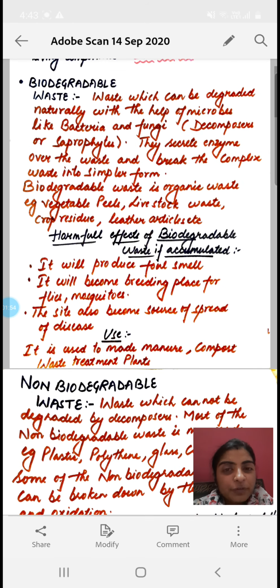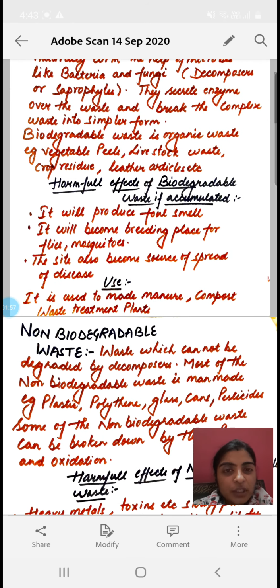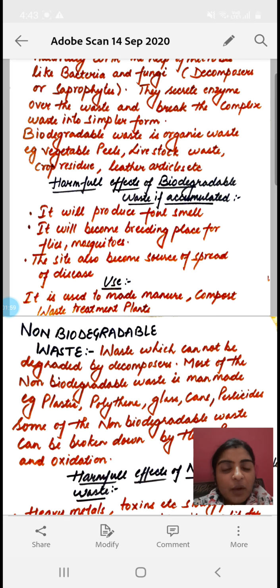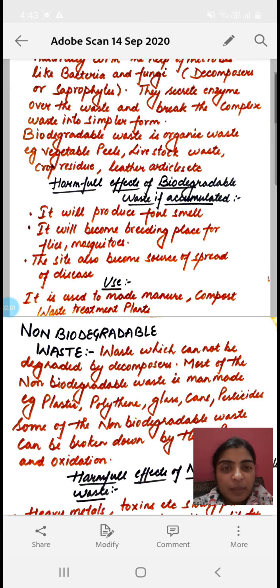Many harmful effects are associated with this. First, wherever biodegradable waste accumulates, that area starts producing a foul, stinky smell. The site where this waste accumulates also becomes a breeding place for flies and mosquitoes.